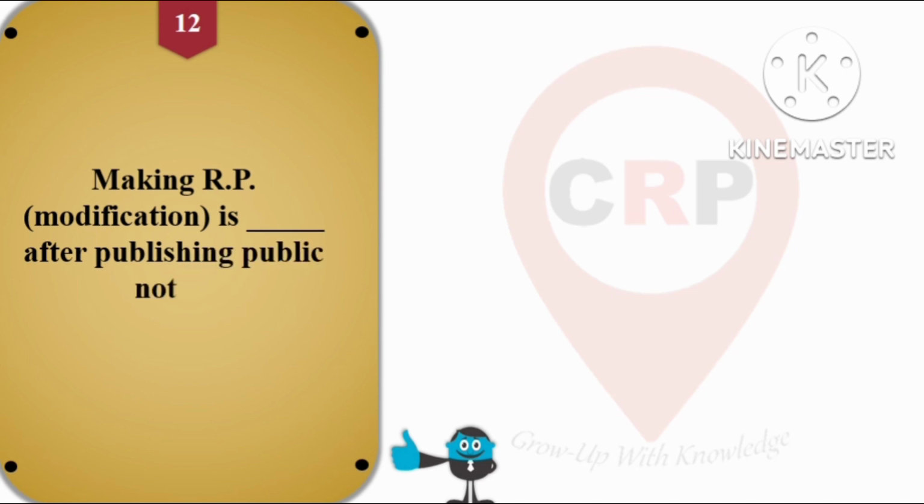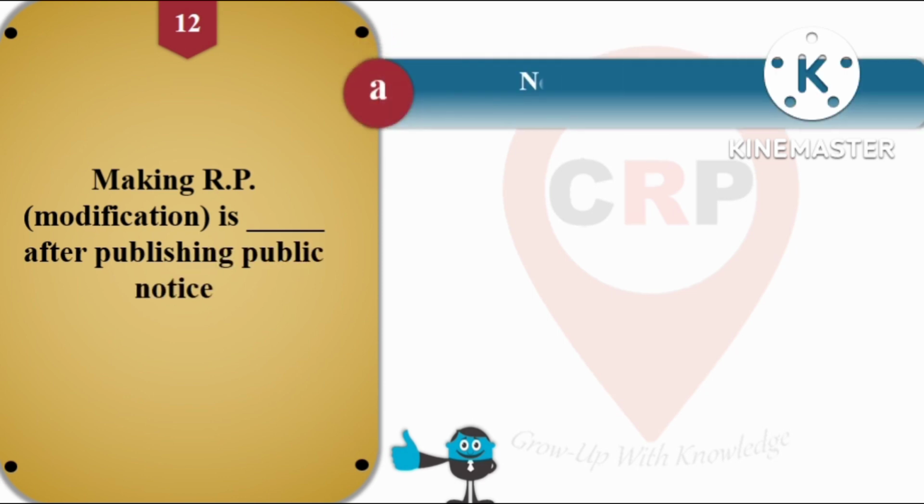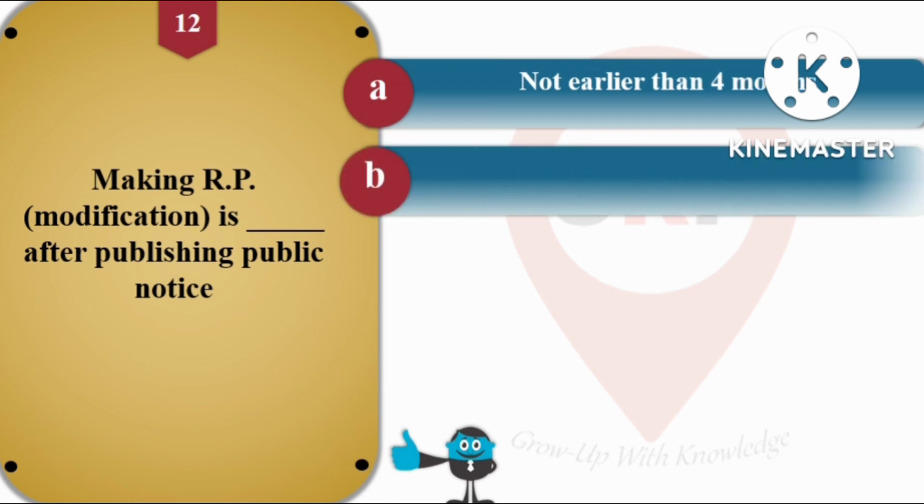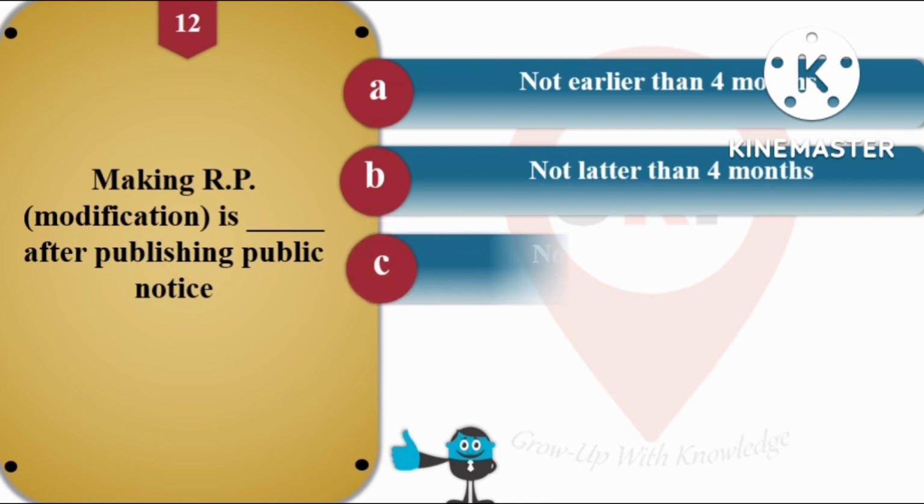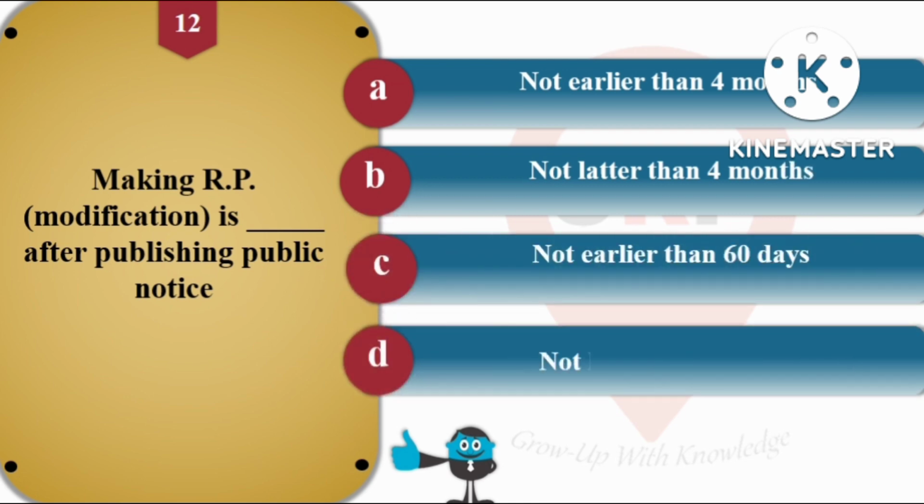Making regional planning modification is dash after publishing public notice, and the options are A, not earlier than 4 months. Option B is not later than 4 months. Option C, not earlier than 60 days, and option D is not later than 60 days. So the right option for this question number 12 is not earlier than 4 months.